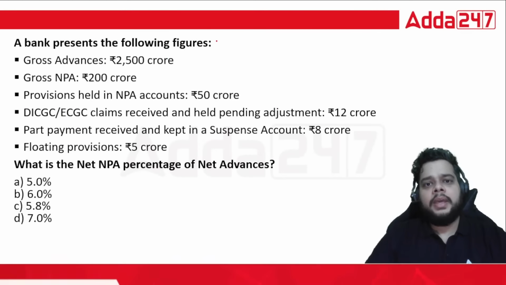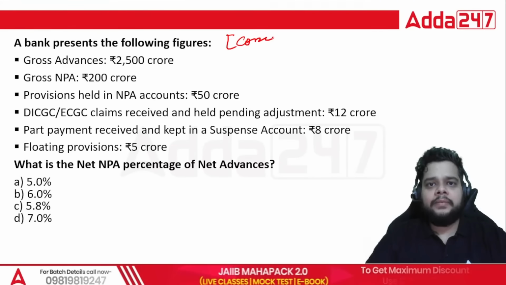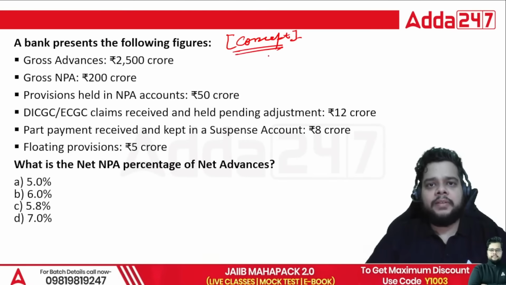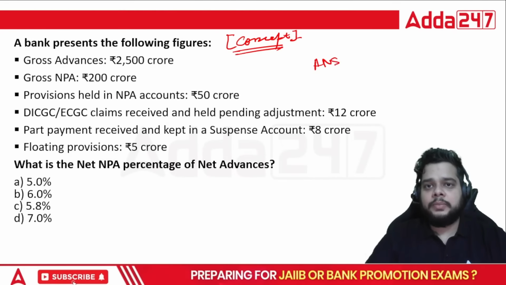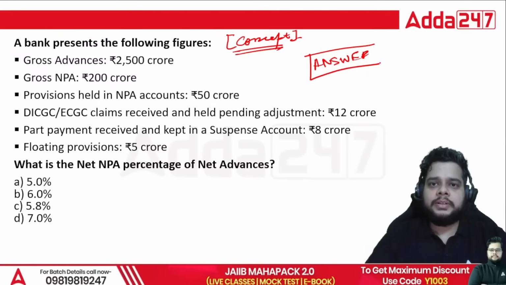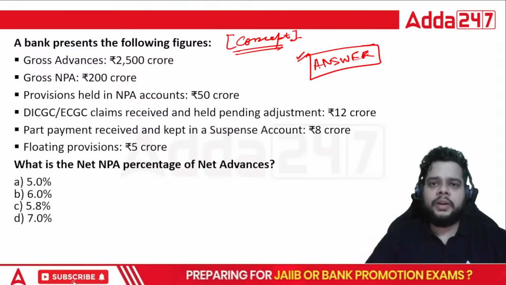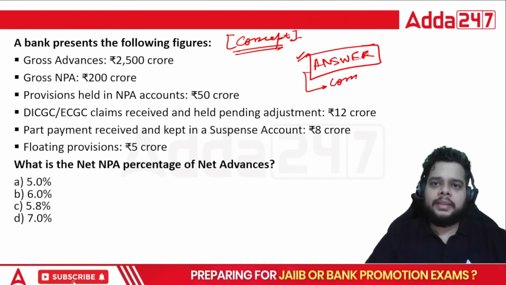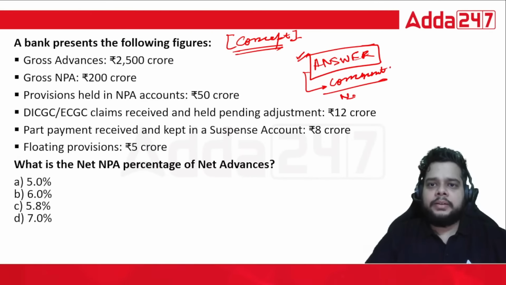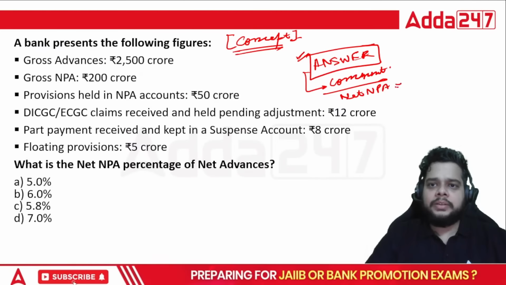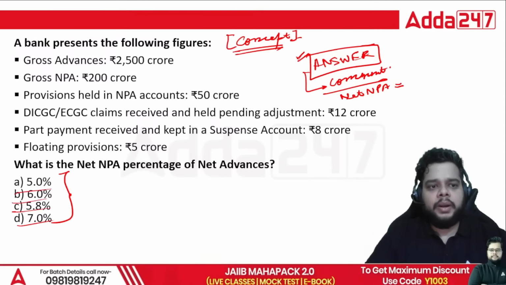This question, everybody should tell me, because exactly the same concept is applied, fine, as the previous question which we have discussed. Quickly tell me the right answer. All of you should give me the right answer as soon as possible. We won't be discussing this because this is your task. Right? All of you who are watching this after the live event is over, then do let me know in the comment section the answer for this question. Right? You have to comment net NPA. Just type net NPA is equal to the actual option, whether it is 5%, 6%, 5.8 or 7%.